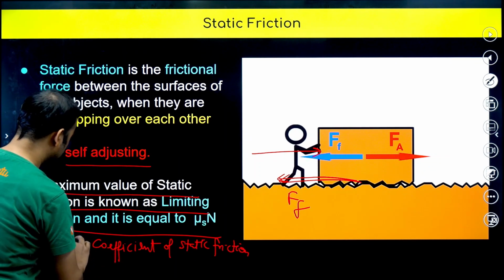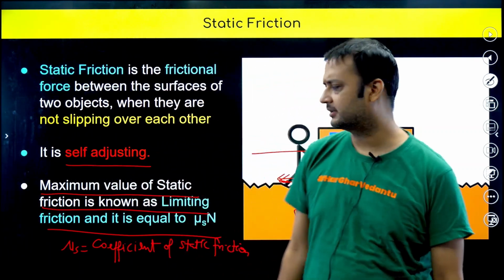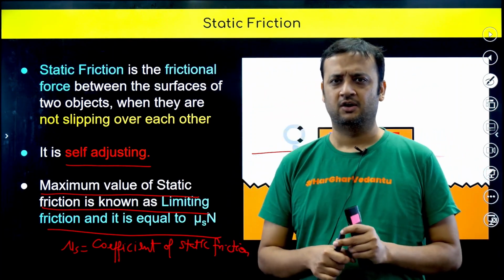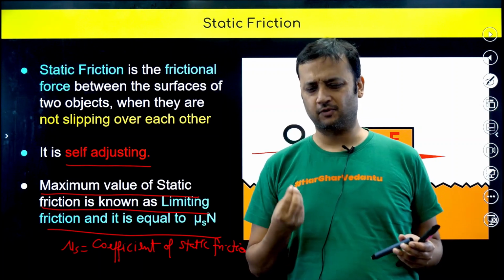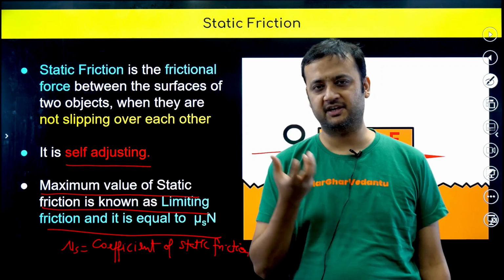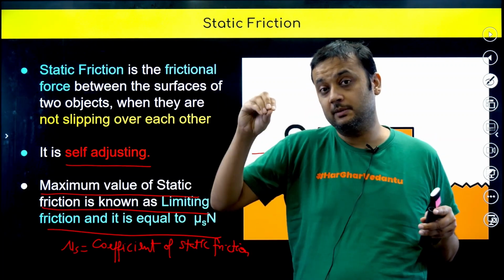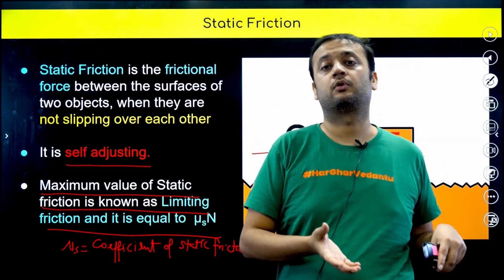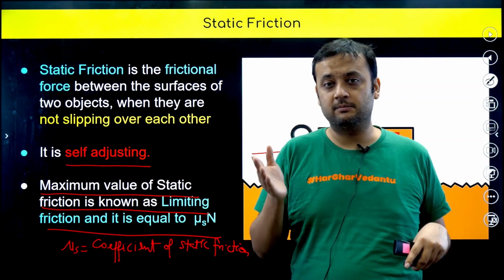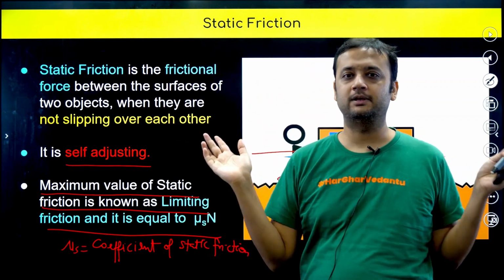Now guys, what do you understand by mu s, or how do we interpret mu s? We understood that mu s is called the coefficient of static friction, but what is the feel of it? How to analyze that? What does it want to tell you? Basically it tells you the degree of friction available, or we can say the degree of roughness. Not exactly roughness, but try to think that if mu s is more, then friction will be more. That means available friction will be more. If mu s is very, very high, then even Bahubali cannot move the block.